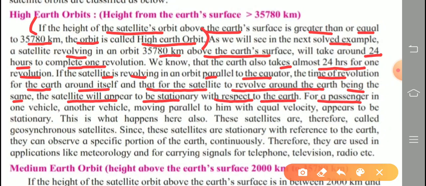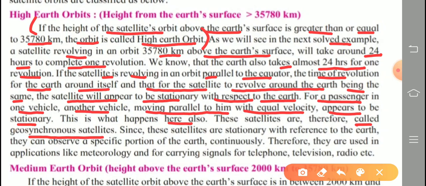What we observe from the windows, the passengers look stationary with respect to each other. For a passenger in one vehicle, another vehicle moving parallel to him and with equal velocity appears to be what? Stationary. This concept we learn, I think, in standard 9. That is what happened here also. These satellites are therefore called geosynchronous satellites. Why? Because with respect to each other they are parallel, revolving around each other. That's why they are stationary and called geosynchronous satellites.